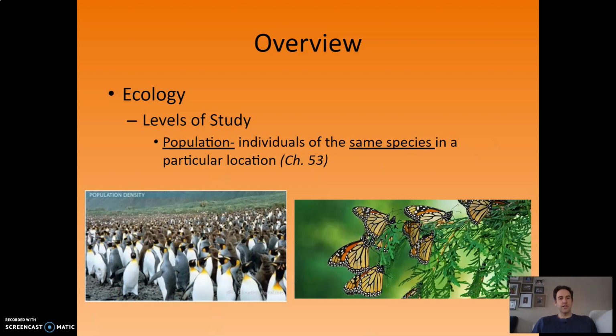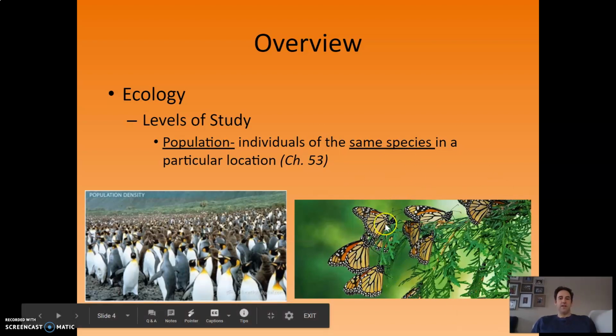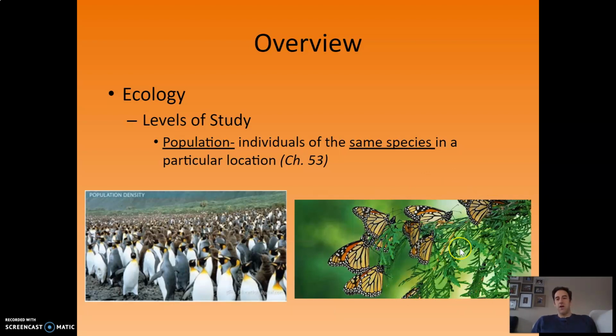After that, we are going to look at the level of the population. Populations represent all the individuals of the same species in a particular location. And whoever's studying the population gets to define what that particular location is. But the key is it's the same species. So we could study all the monarch butterflies in a particular forest in Mexico. But if we introduce some other butterfly, a different species, that would not be part of the population. So populations are just one species.